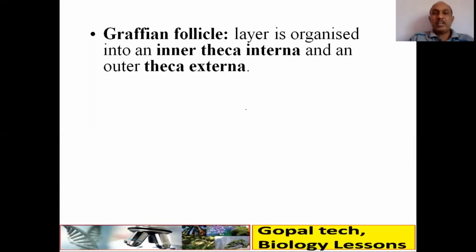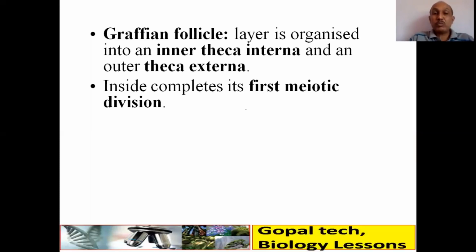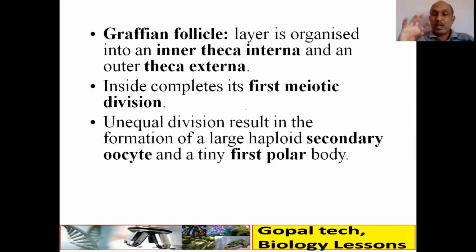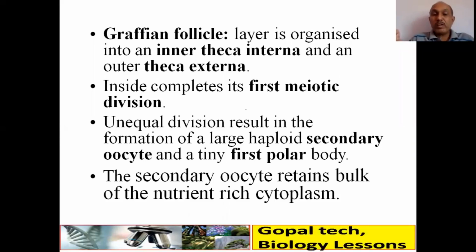In the Graafian follicle, the layer is organized into inner theca interna and outer theca externa. Inside it completes the first meiotic division. An unequal division results in the formation of a large haploid secondary oocyte and a tiny first polar body. The secondary oocyte retains the bulk of the nutrients with the cytoplasm. So one is larger, one is smaller, and because of this nutrition the development of the zygote takes place. Otherwise, the chromosome number only becomes half, but cytoplasm is nil